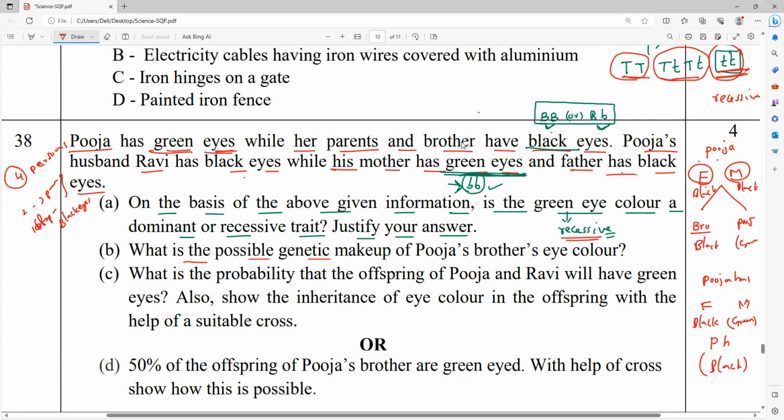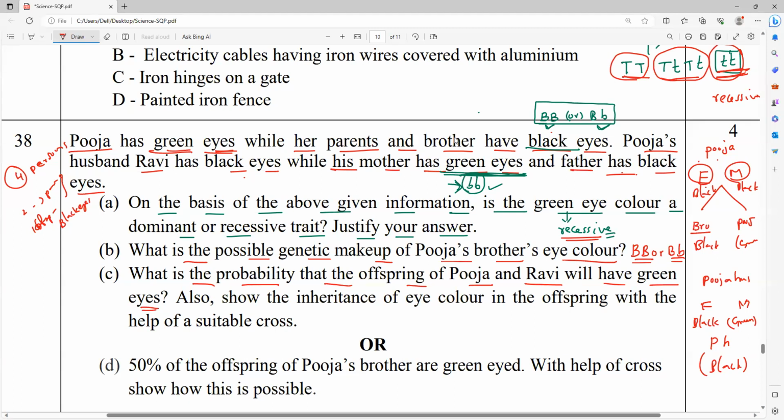What is the possible genetic makeup of Pooja's brother's eye color? Make it quick. It may be capital B capital B, or capital B, small b. That is what you have to remember. Please respond. Next, what is the probability that the offspring of Pooja and Ravi will have green eyes?